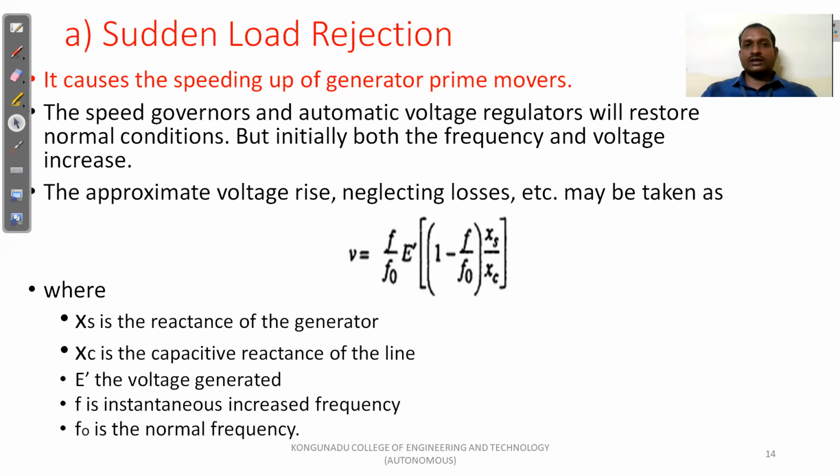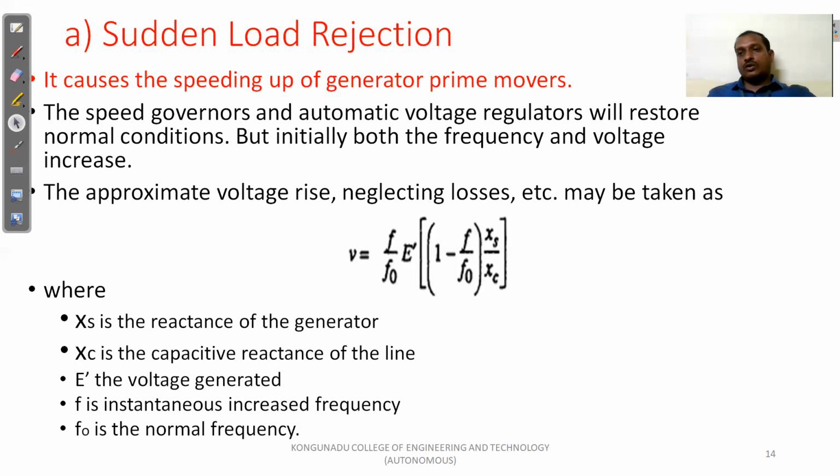So if the load is rejected or suddenly removed from the prime mover side or generator side, automatically the generator prime mover speed will be increased. So due to the increase in the speed, automatically voltage will be increased. But in our generating system, the speed governors and automatic voltage regulator will restore the normal conditions. But initially, both frequency and voltage increase.